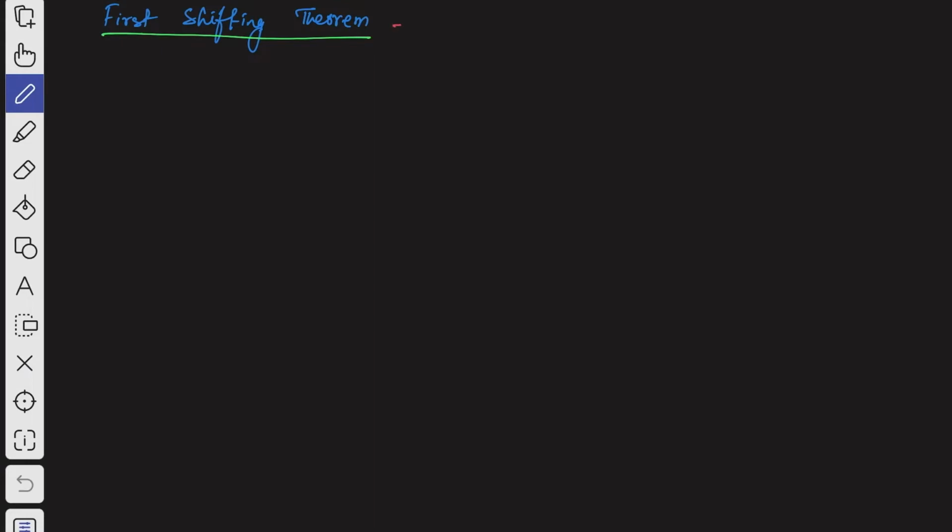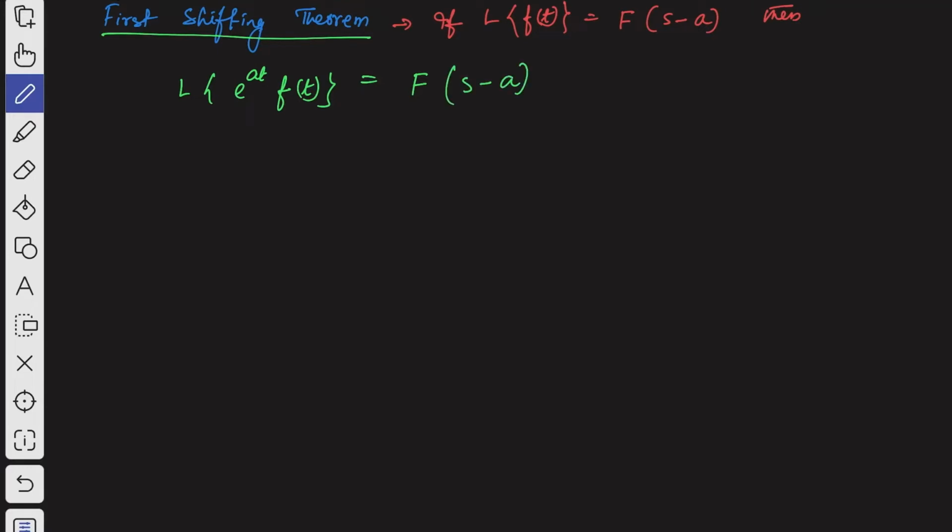The first shifting theorem says that if the Laplace transformation of a function f, which is a function of t, is equal to capital F of small s, then, let me use another ink, okay, then the Laplace transformation of e to the power at times f of t is going to be equal to capital F of s minus a, right?